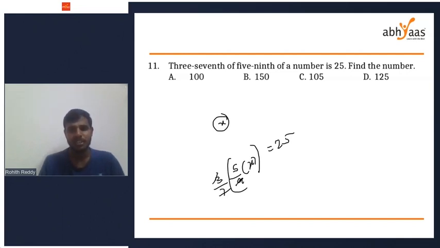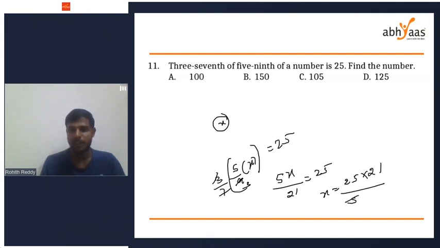So 3 ones are 3, 3 threes are 9. So 5x by 21 equals 25. We have to find x. x equals 25 into 21 divided by 5. 5 ones are 5, 5 fives are 25. x equals 21 into 5 simply, which is 105.